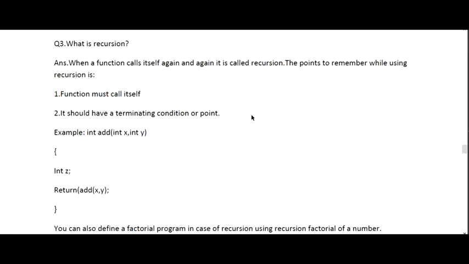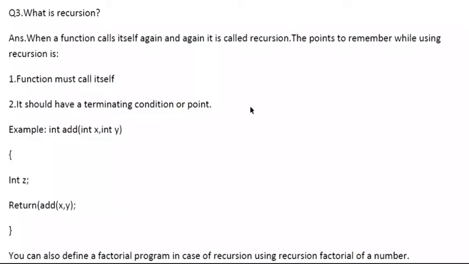As an explanation, you can see on the screen what you need to define in recursion, what the definition of recursion is, how we define recursion, and where we can use recursion, like in a factorial program. All these things you need to explain whenever you are dealing with this question. It may not be asked directly, but can involve some criteria. I'm telling you as a direct question so it's easy for you to understand that topic.